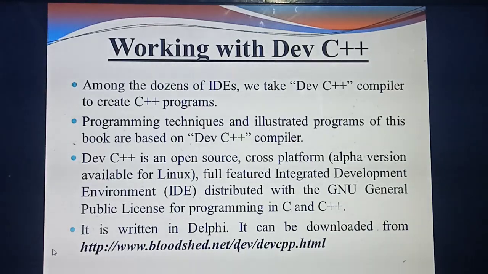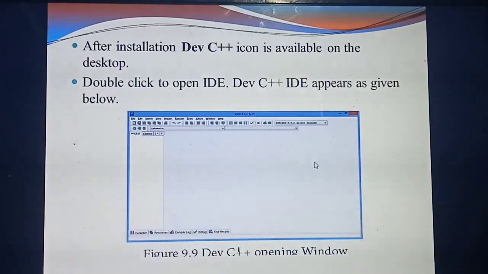the link. In your book also they are giving this link. If you click this link, you can download this Dev C++ software. So if you have a system at home, no problem, you can download the software using this link. Understand? Then after downloading you will install the software in your system.